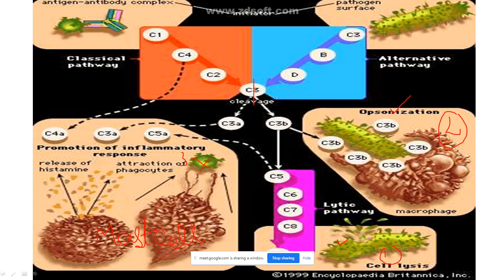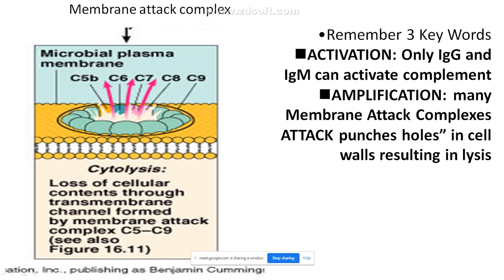Okay, you see in the lytic pathway, many more proteins have come into the picture: C5, C6, C7, C8, C9. All these proteins are complement proteins. The initial protein was C3. C3 is getting broken each time and it is activating C4, C5, C6, and it keeps on going.